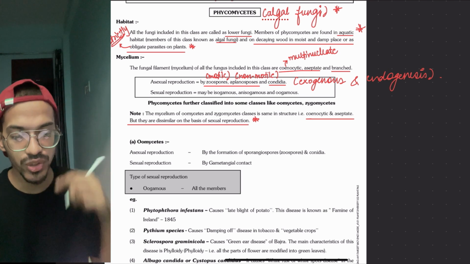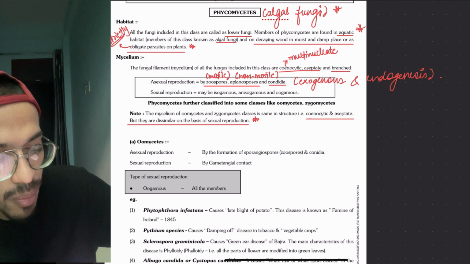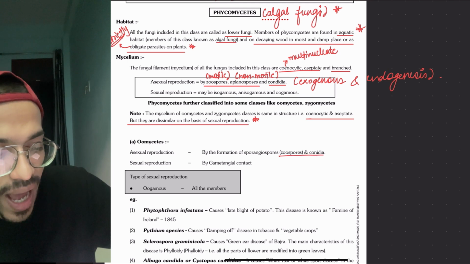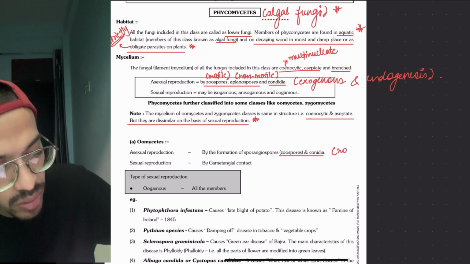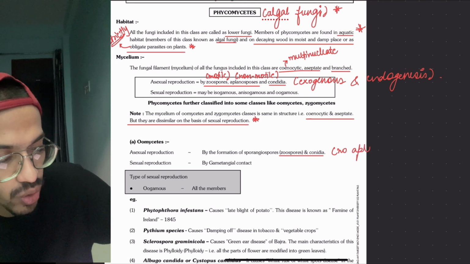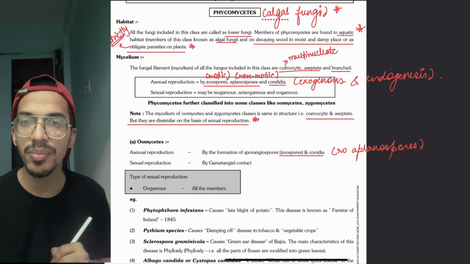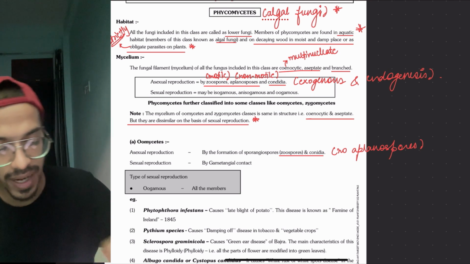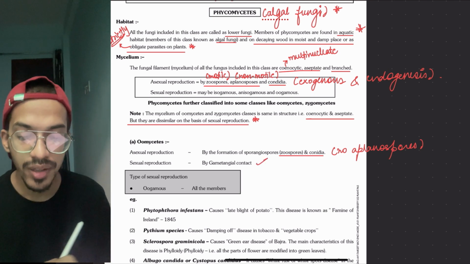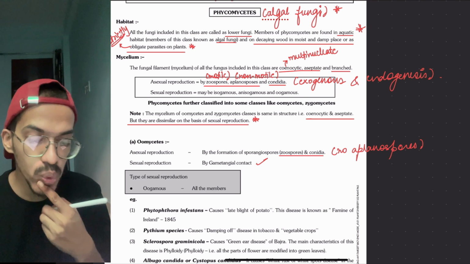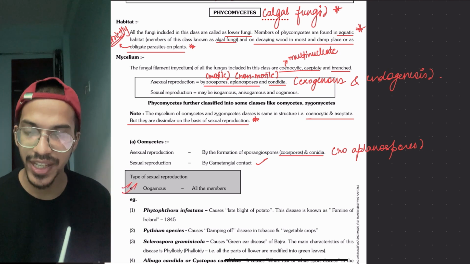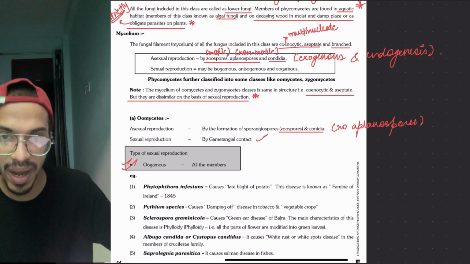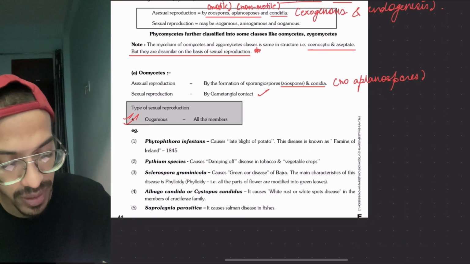Okay, we will come back to it. So here asexual reproduction is by zoospores and conidia, not aplanospores. In this case, sexual reproduction is by gametangial contact. The type of reproduction is oogamous in all members. So Oomycetes means oogamous, we have to remember that.